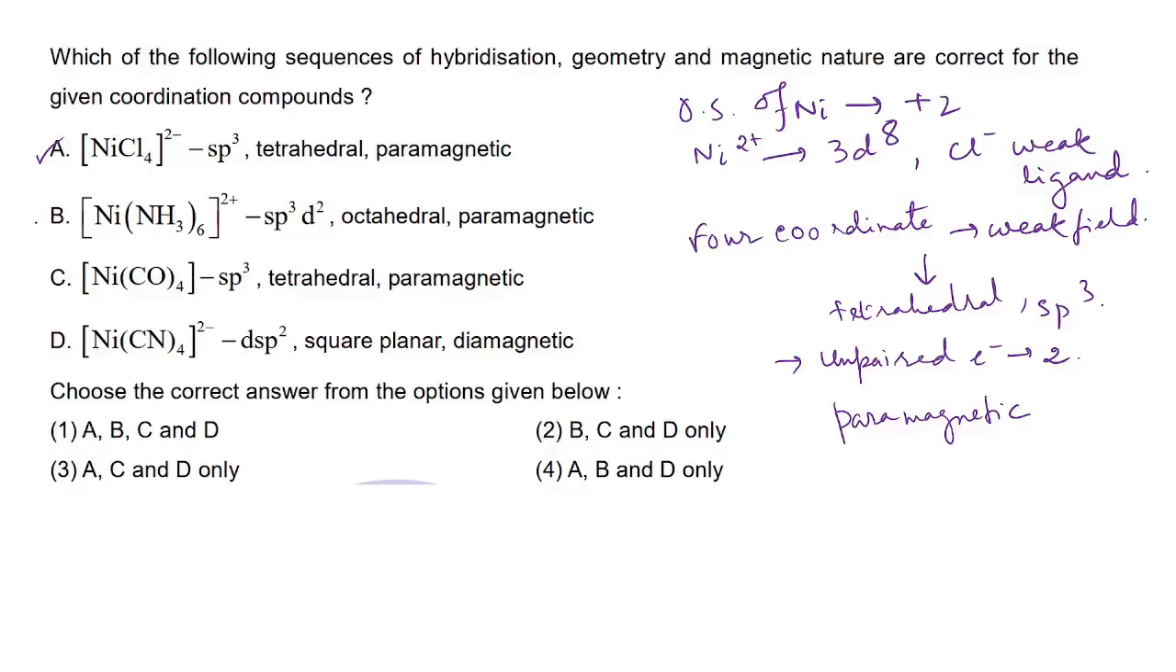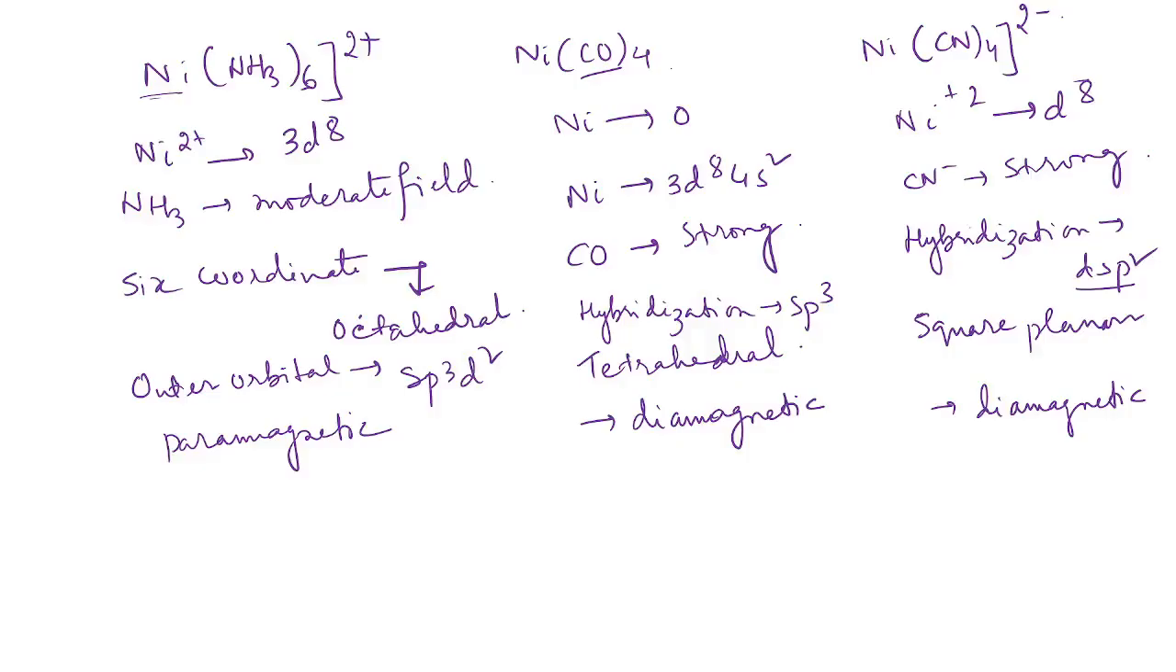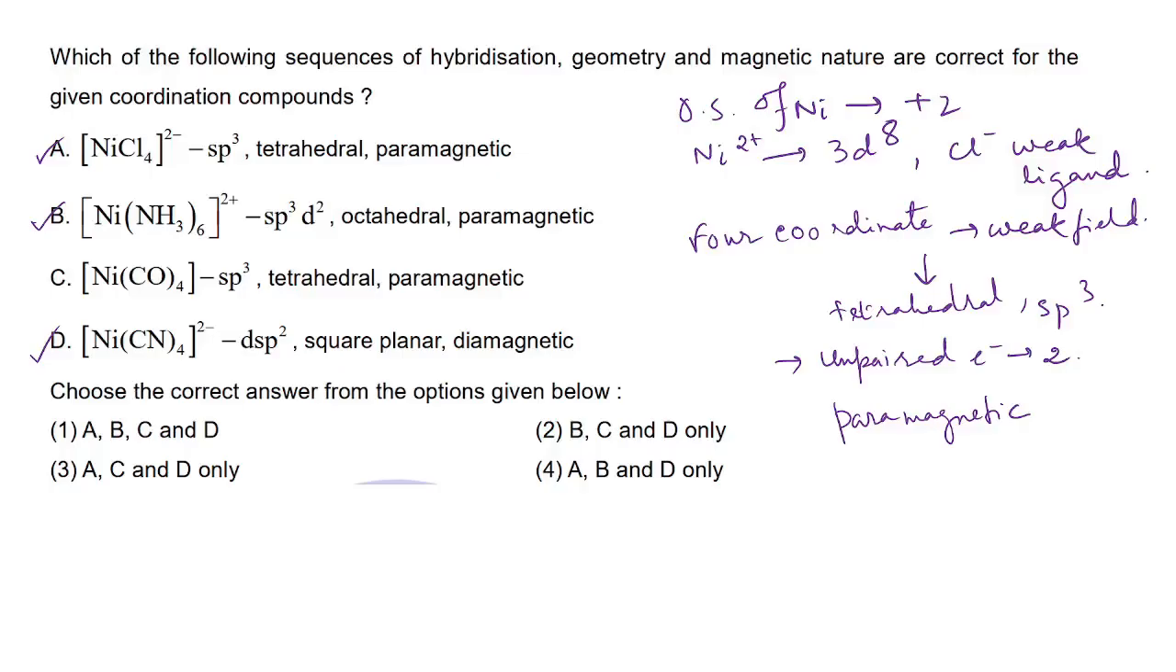So A, B and D are correct, as we have already seen Ni(CO)4 will be diamagnetic, but it has been given as paramagnetic. That is not a correct option. A, B, D only. So the correct option will be number 4.